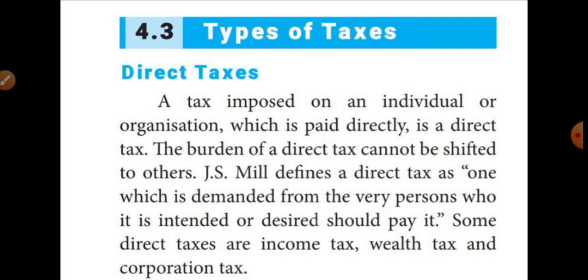Okay. The first type is direct taxes. Direct taxes mean a tax imposed on an individual or organization which is paid directly. That means the tax levied by the government on an individual. That means one particular person or an organization pays the taxes directly to the government. That is called direct tax.